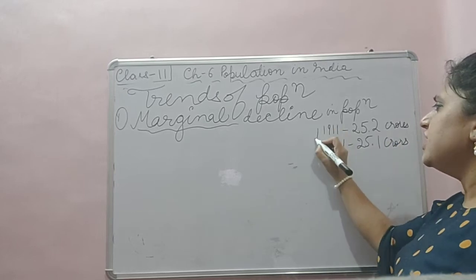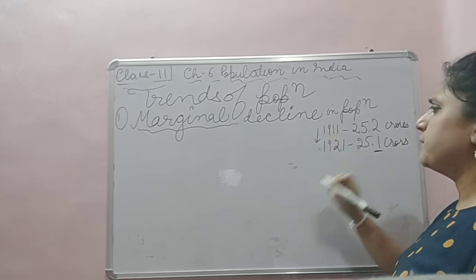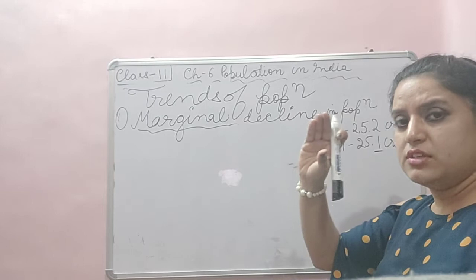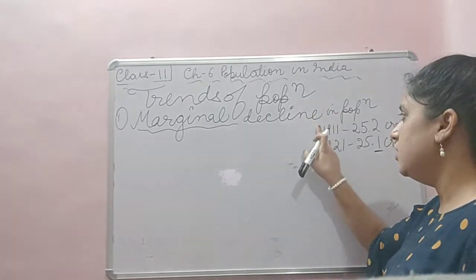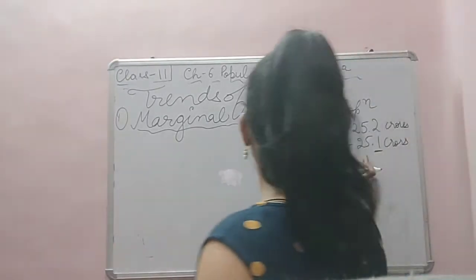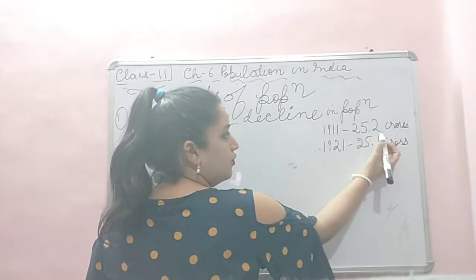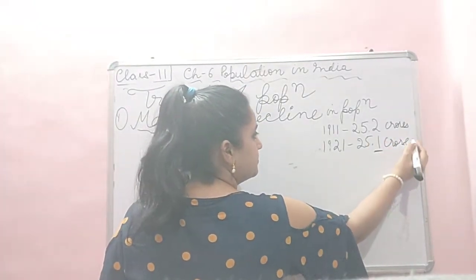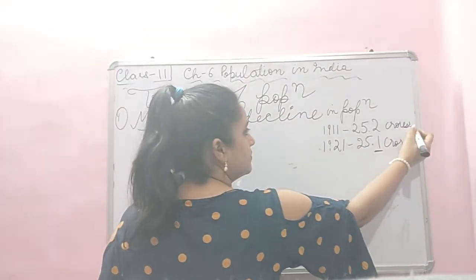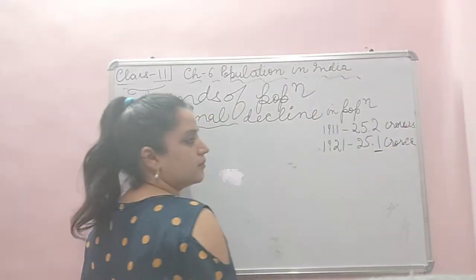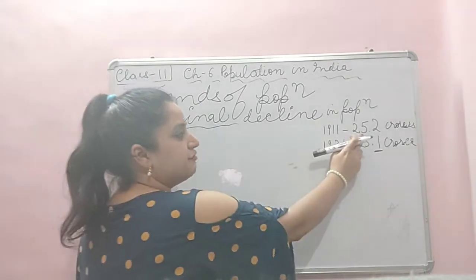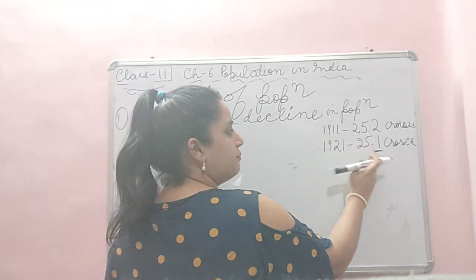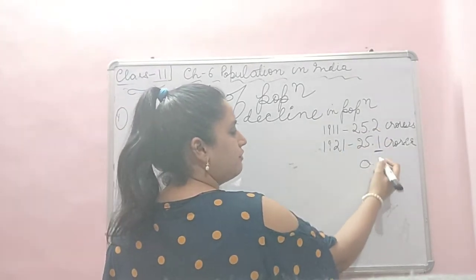So there is a small dip, a little dip in the population, of 0.1 crore. 25.2 crore and 25.1 crore, only a 0.1 crore dip.